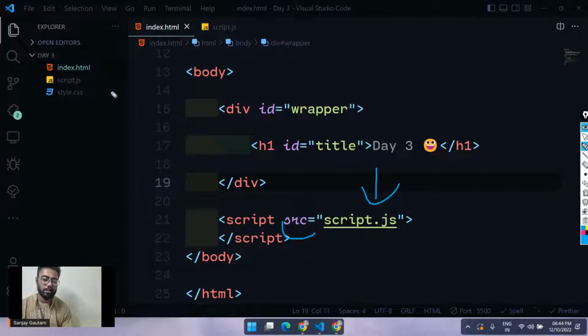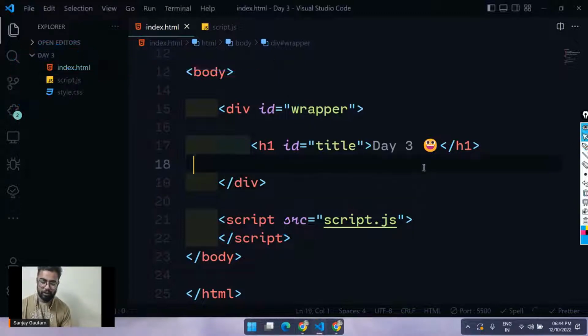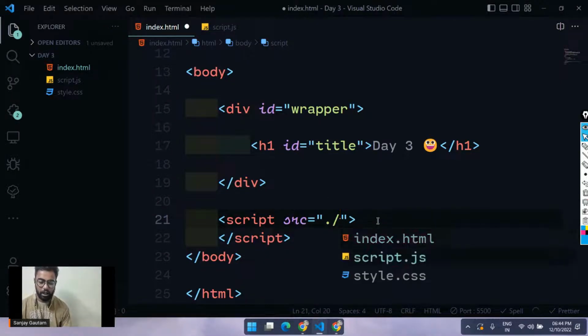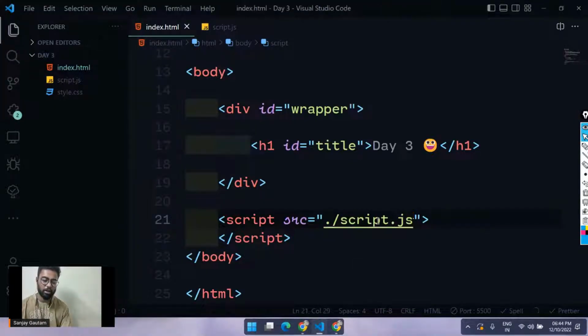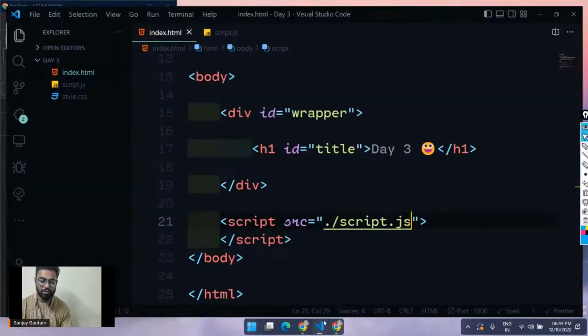If the file is in the same folder, you can basically mention the name of your file. If your file is inside a folder, you have to specify the folder as well here. Right now the file is in the same folder, so I'm just going to directly type the file name, or you can just put a dot and a slash, and it will show the list of all the files and folders inside that folder. So I'm just going to choose script.js from here, and let's see, I'm again getting the hello world. So our code is working fine.